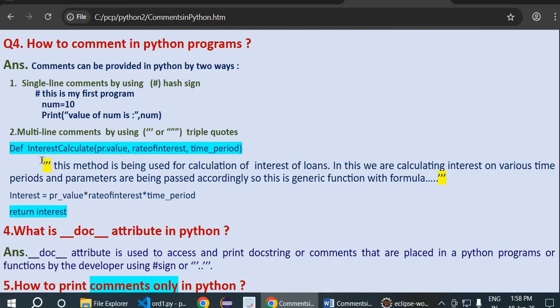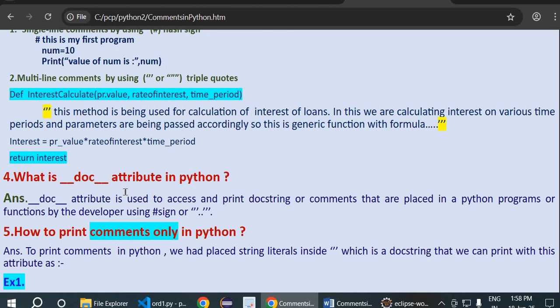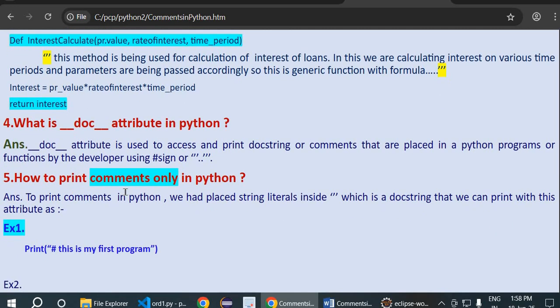So when the program is getting executed or compiled, these comment lines, whether they are single-line comments with the hash sign, or multi-line comments with triple quotes, will be ignored as far as execution or compilation of the program is concerned. So then how to print these? We have a magic attribute called doc.